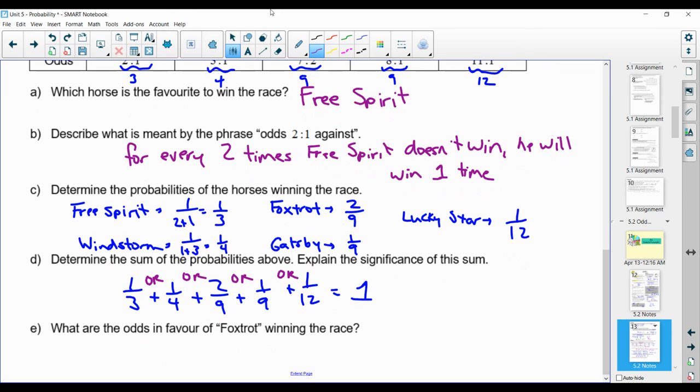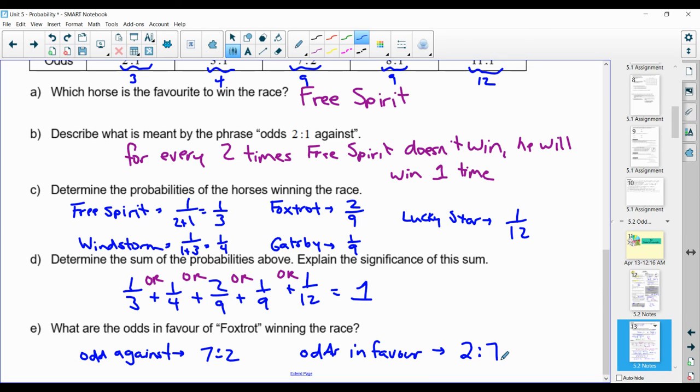All right, let's look at one more example here. We're going to look at how we would write the odds in favor of Foxtrot winning the race. Well, right now, odds against is 7-2. So odds in favor of would be 2-7.